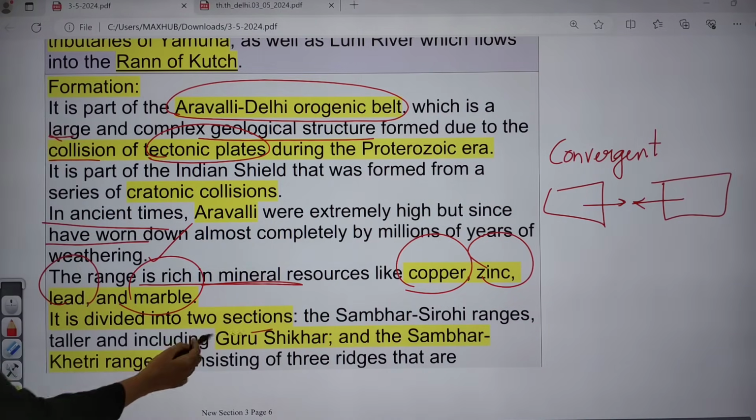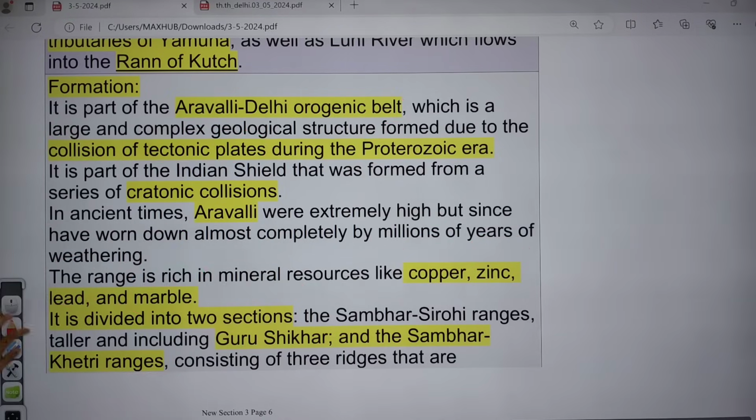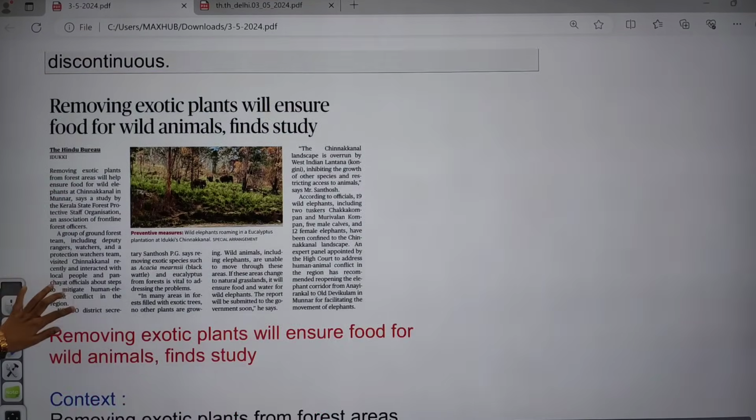And we have two sections. The first one is the Sambhar Sirohi range, which is taller and even has Guru Shikhar, and the next one is the Sambhar Khetri ranges. Okay, so this is about the division.